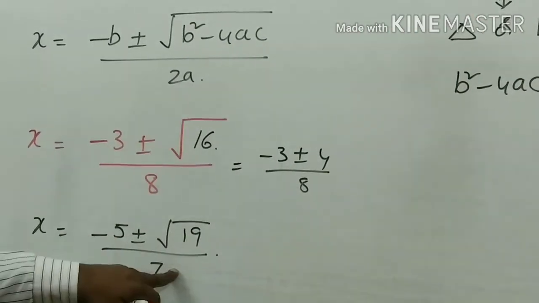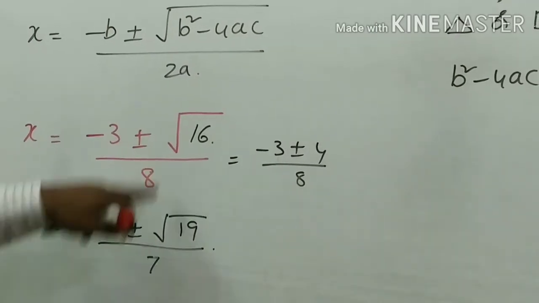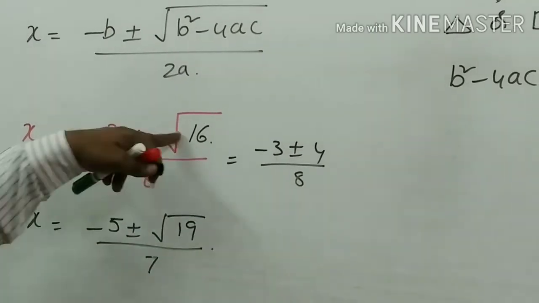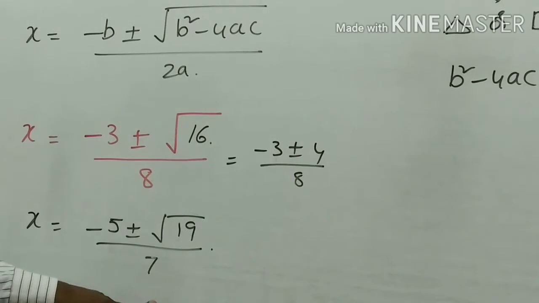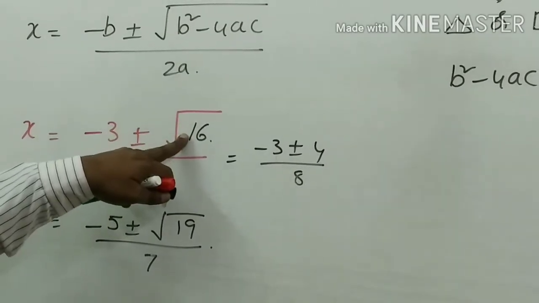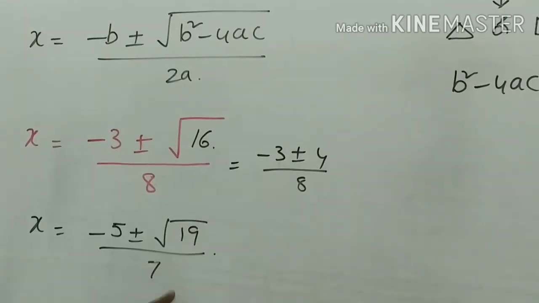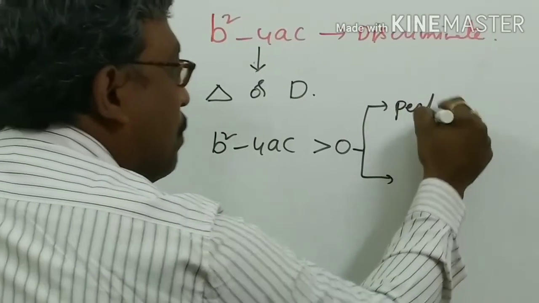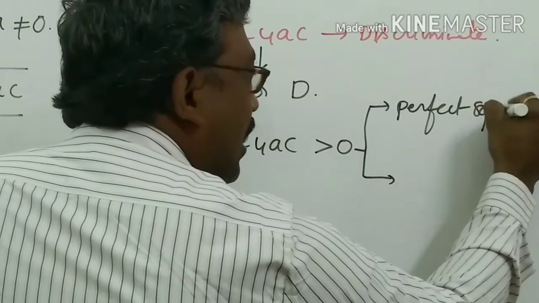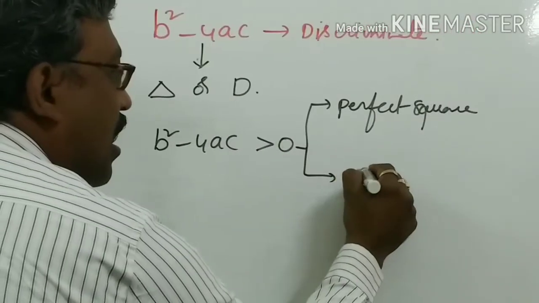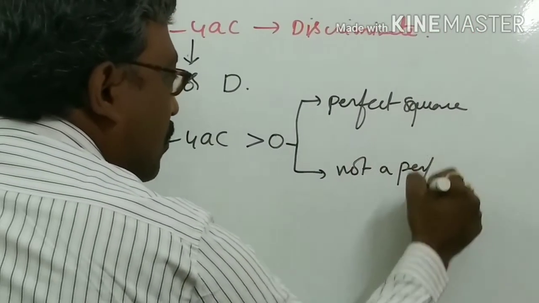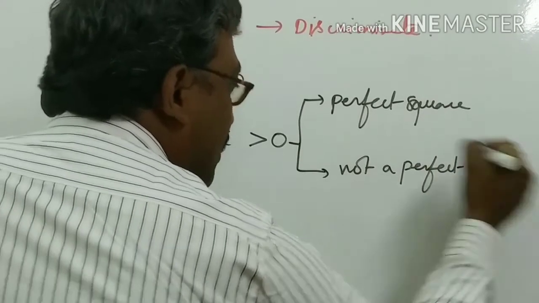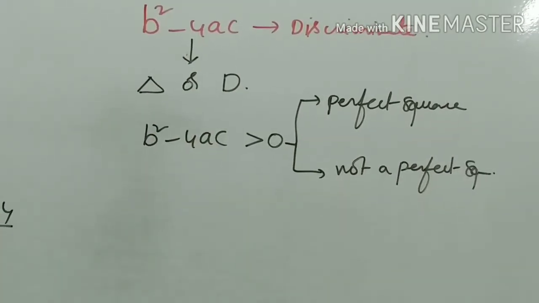Both are positive numbers only. So positive is divided again into two categories: it can be a perfect square or not a perfect square.